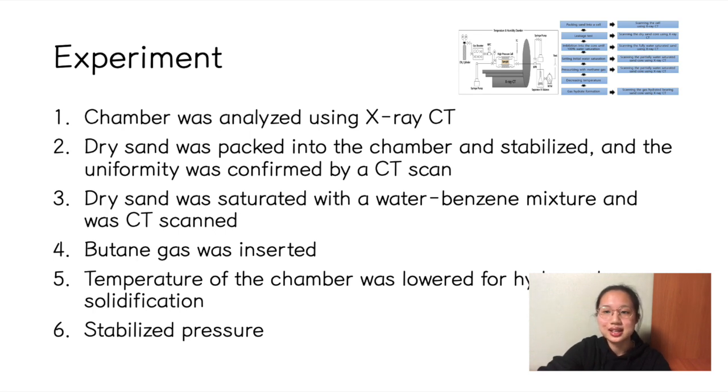The dry sand was then saturated with a water-benzene mixture, and the pore volume was measured by a CT scan as an initial sample. Then, the methane gas was inserted into the chamber. The temperature inside of the chamber was lowered for hydrocarbon solidification, which worked, and the pressure stabilization signaled the end of the process. A CT scan was performed again to observe the hydrocarbon crystal state.